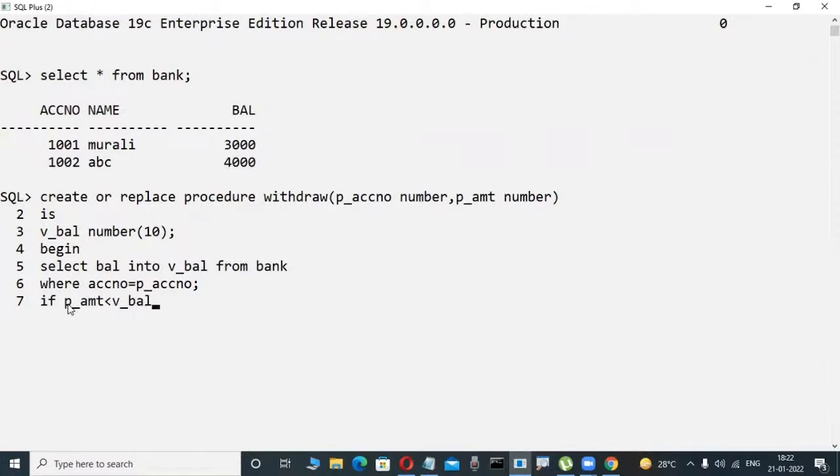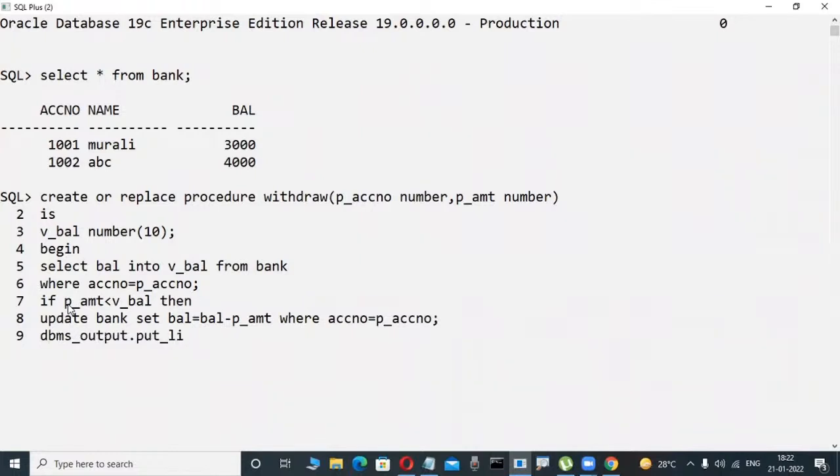And if so, I want to affect that in the database. Update table name, set balance equal to balance minus p_amount, where the account number matches. Okay, fine. Now some coding is there. Here I am writing a message, like in Java or .NET. Some messages I try to display: your transaction is successful.